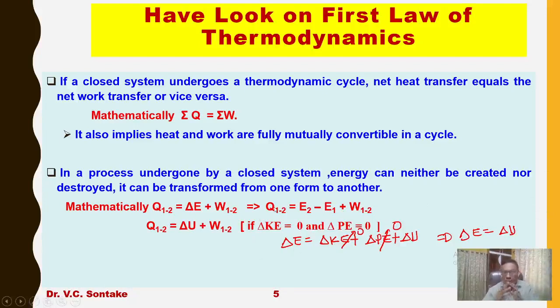Okay, so let me conclude. The first law of thermodynamics says that heat and work are fully and mutually convertible to each other, and whenever a cycle or process takes place, energy conversion takes place from one form to another. Okay, and that process or cycle is possible. So these are the useful inferences of the first law of thermodynamics.